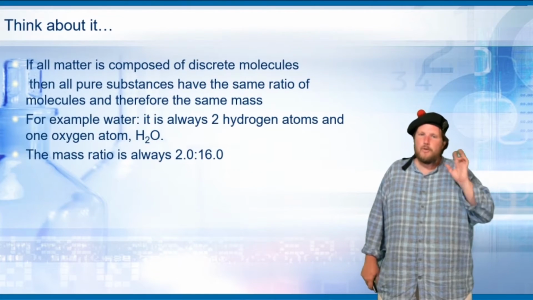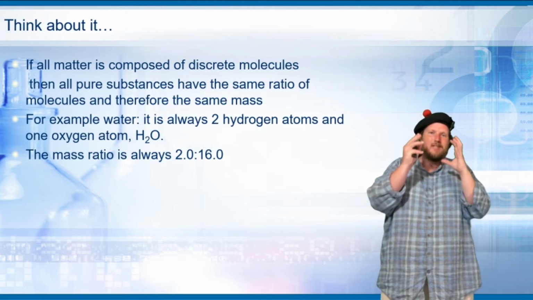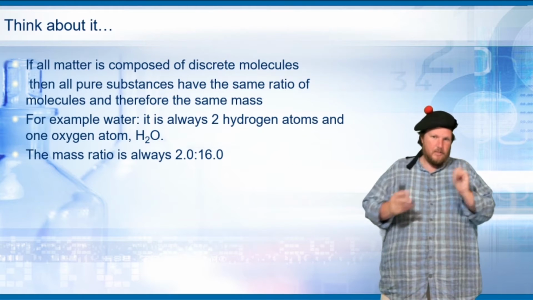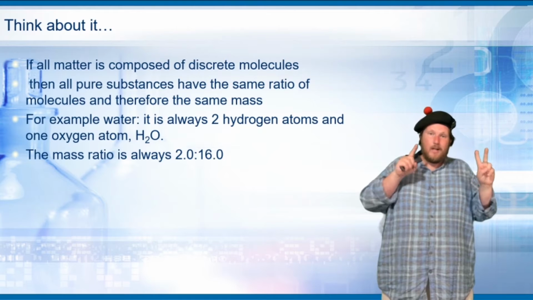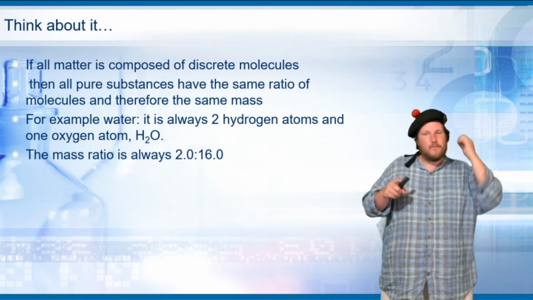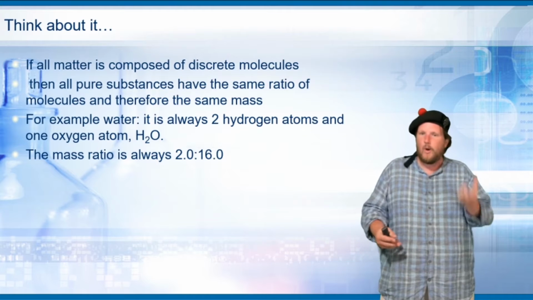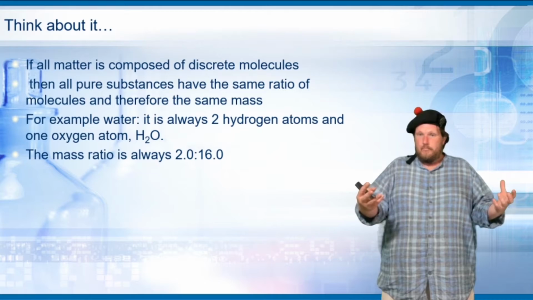All right, so if all matter is composed of discrete atoms, then all pure substances have the same ratio of atoms and therefore the same mass on average. Water is always 2 hydrogen atoms and 1 oxygen atom. And the mass ratio is therefore always 2 to 16, because the mass of oxygen is 16, the mass of hydrogen is 1. So 2 times 1 is 2, and 1 times 16 is 16.